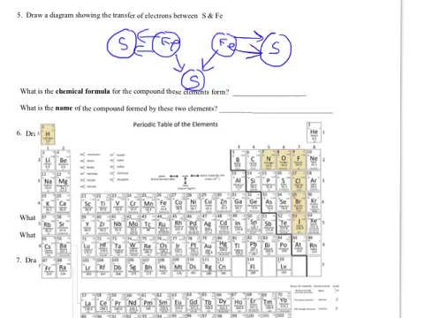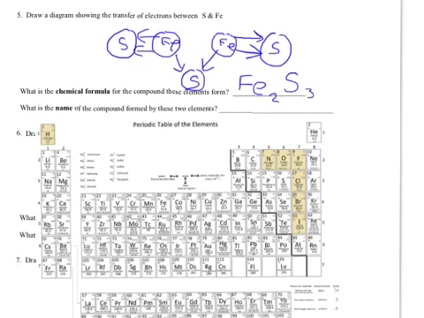So at this point, I need to write the chemical formula. So I put the positive one first. The boy goes first. That's iron. So I write Fe, and I have 2 of them. So I'm going to put a 2 down below here as a subscript. Then I'm going to write the S for the sulfur. The nonmetal comes second. And I see I have 1, 2, 3 of those, so I'm going to put a